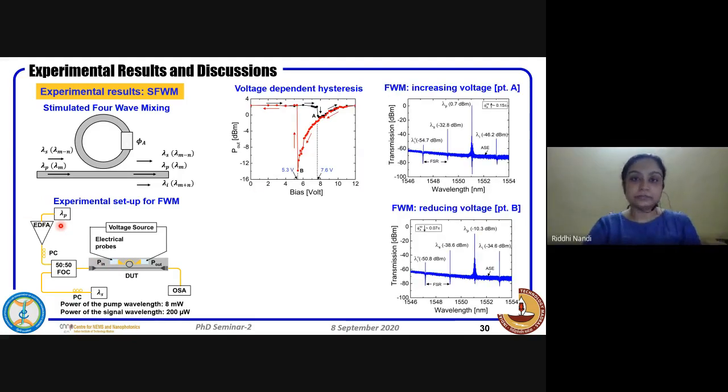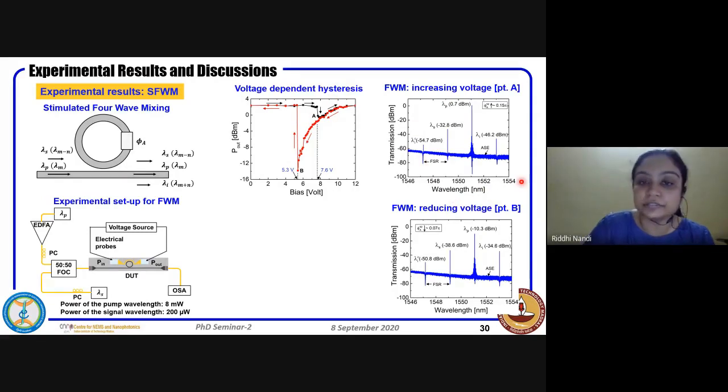For this experiment, this is the hysteresis curve that we have obtained. The in-pump power was 8 milliwatt, and the signal power that we are launching is 200 microwatt. Using this, we do the four-wave mixing at this voltage, that is, when you are increasing the voltage and trying to match the pump with the resonance. Once it is matched, we could do the four-wave mixing process. We saw the generation of the idler as well as the conjugate idler. This four-wave mixing was done at point A.